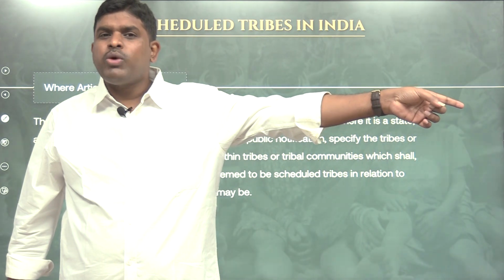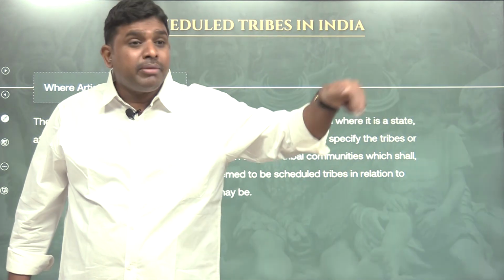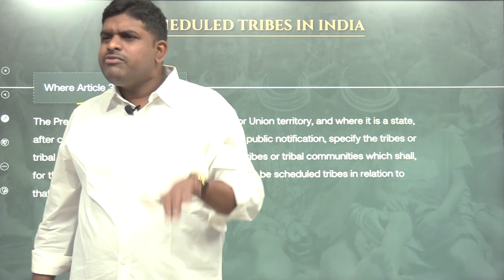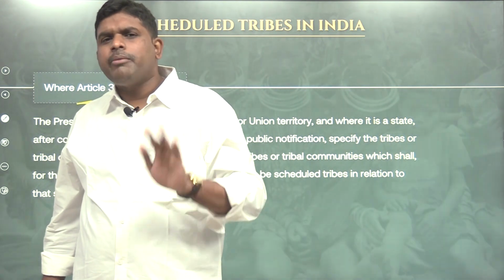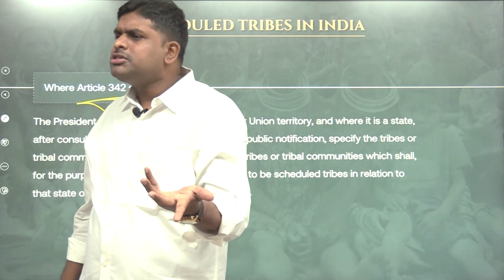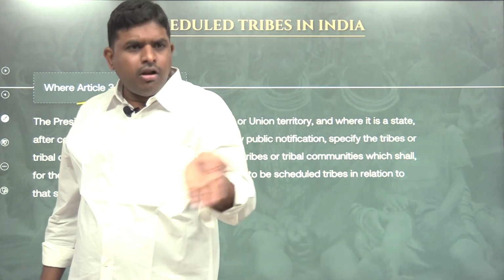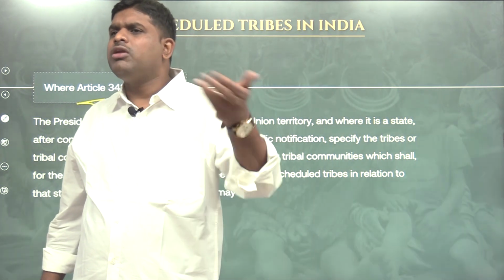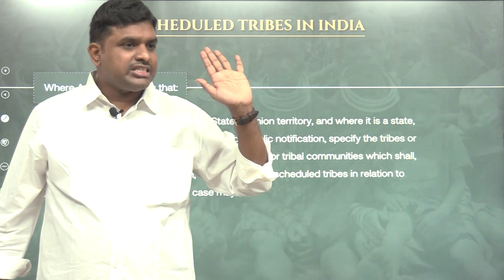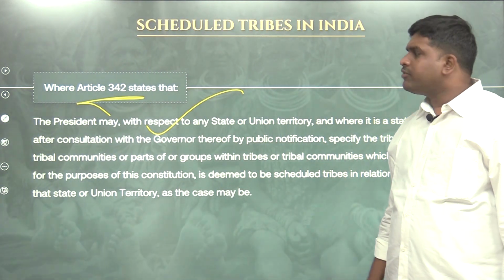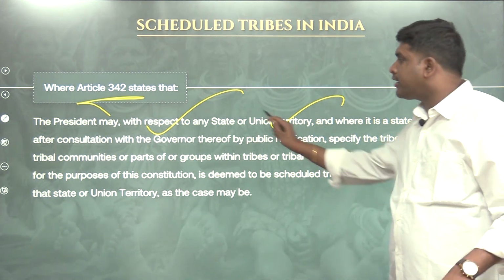Yesterday in Himachal Pradesh, one tribal community got added. How? By a parliamentary bill. So, later on, any addition, deletion or amendment can happen only by parliamentary procedure. What is parliamentary procedure? Simple law. By passing a law by simple majority in Lok Sabha and Rajya Sabha, only then will it get ST status. The President, with respect to any state or union territory.